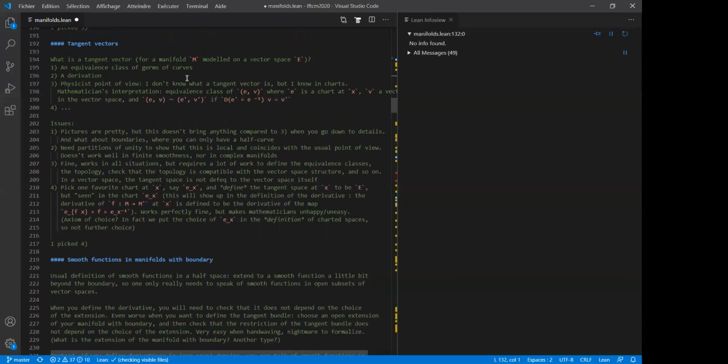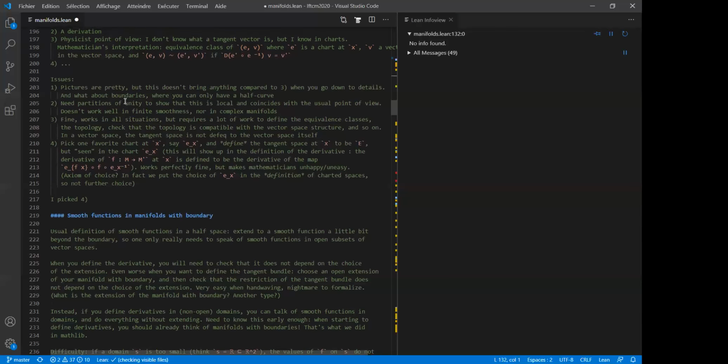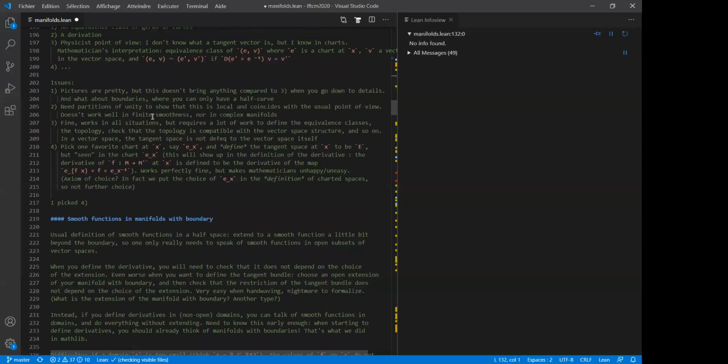And so I went for a fourth point of view, which is just to use it for the tangent space. I will just, at each point X, pick some favorite chart, EX, and define the tangent space at X to be just the vector space. That's the end of the definition. And of course, I think of this vector space as corresponding to the vector space in the chart EX at this point.